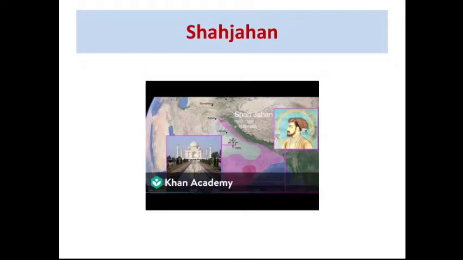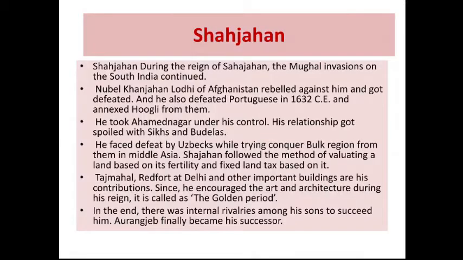Next, Jahangir's son Shah Jahan came to power. Shah Jahan started ruling and was also a most important king in the Mughal kingdom. During his reign, the Mughal invasion of South India continued as before.